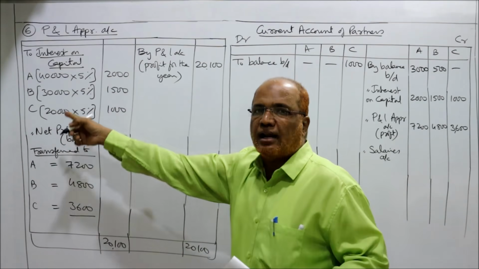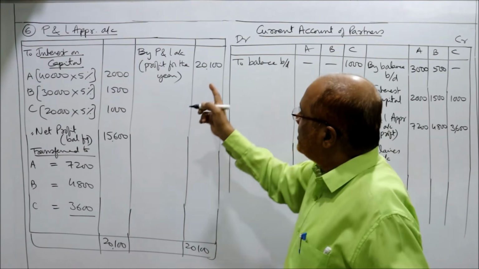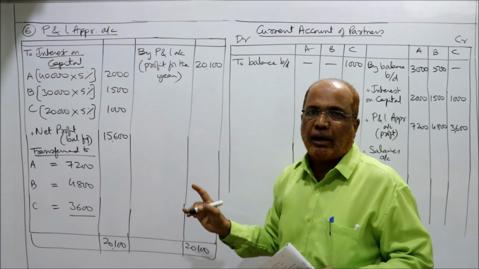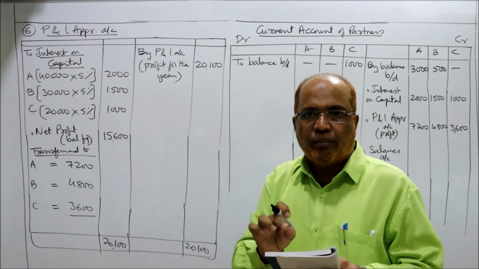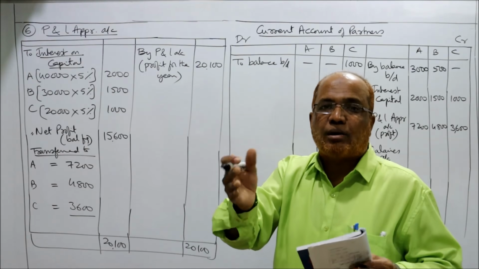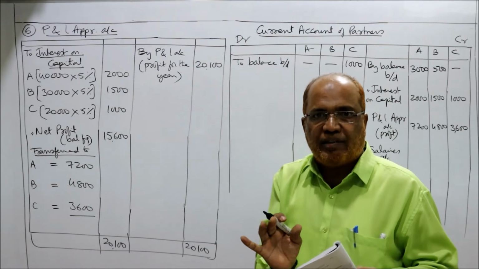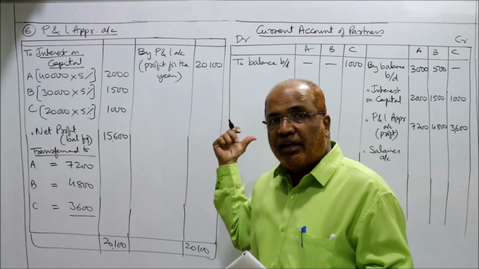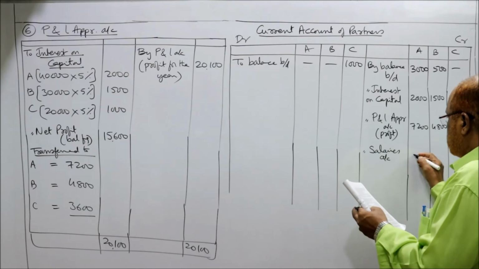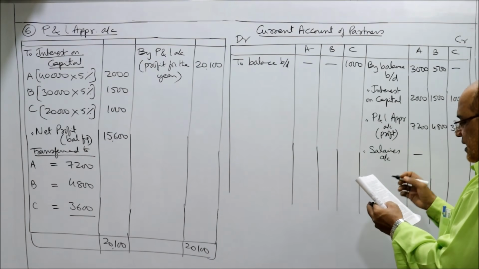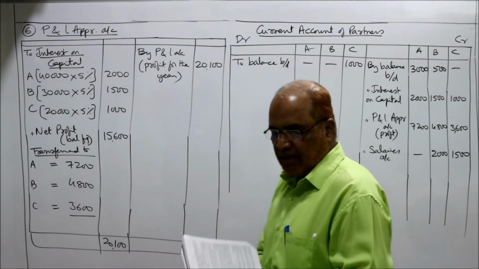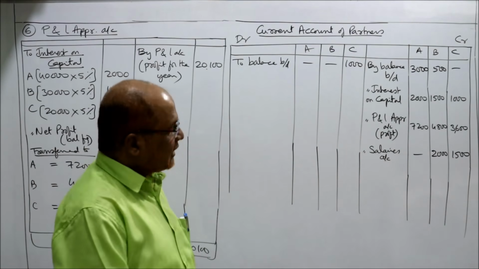Here we have not taken salary in the appropriation account because it is given in the problem that this 20,100 we got is after salary but before interest on capital. That sentence is given in the problem. So salary is already charged in the P&L account, now we don't need to charge it again. But that should be taken on the credit side of current account, salary account. B and C are entitled to an annual salary of 2,000 and 1,500. That's it. So we have taken all the items.